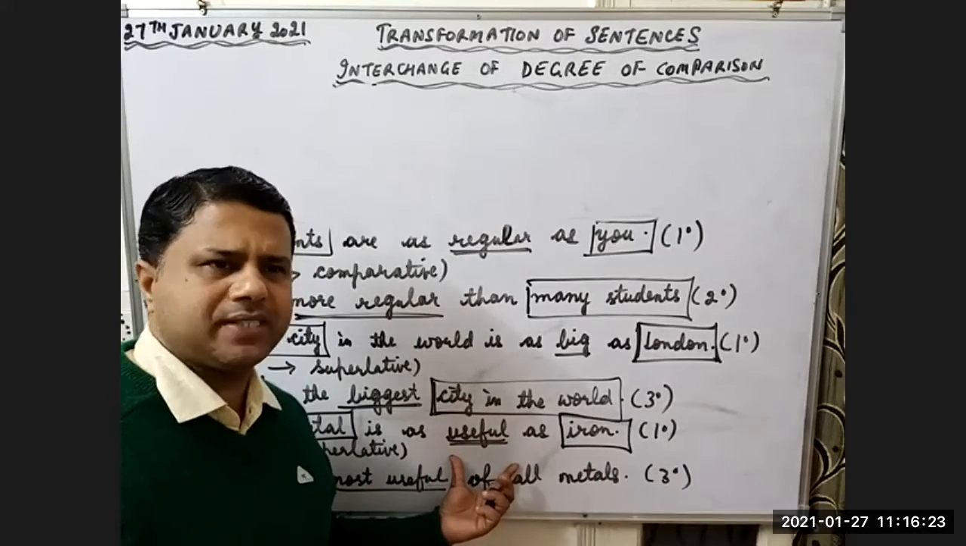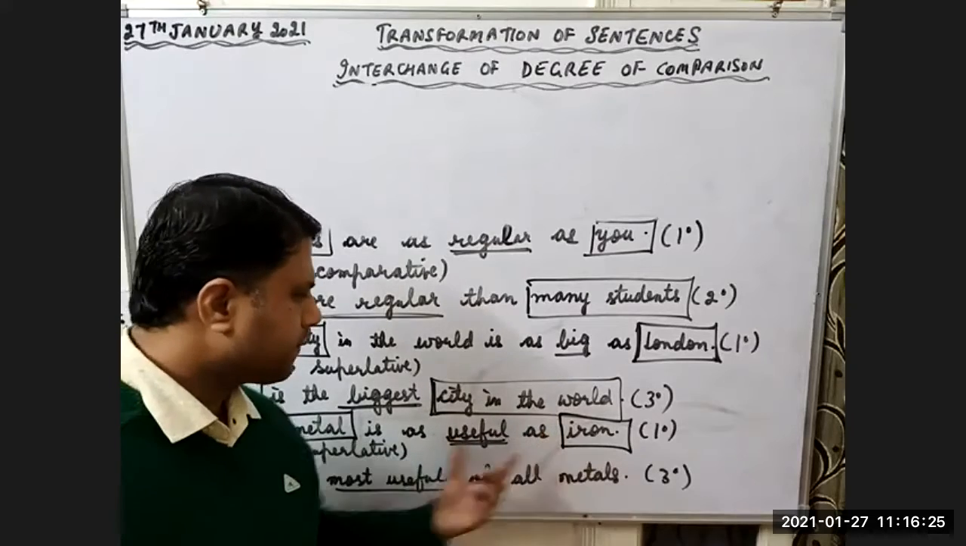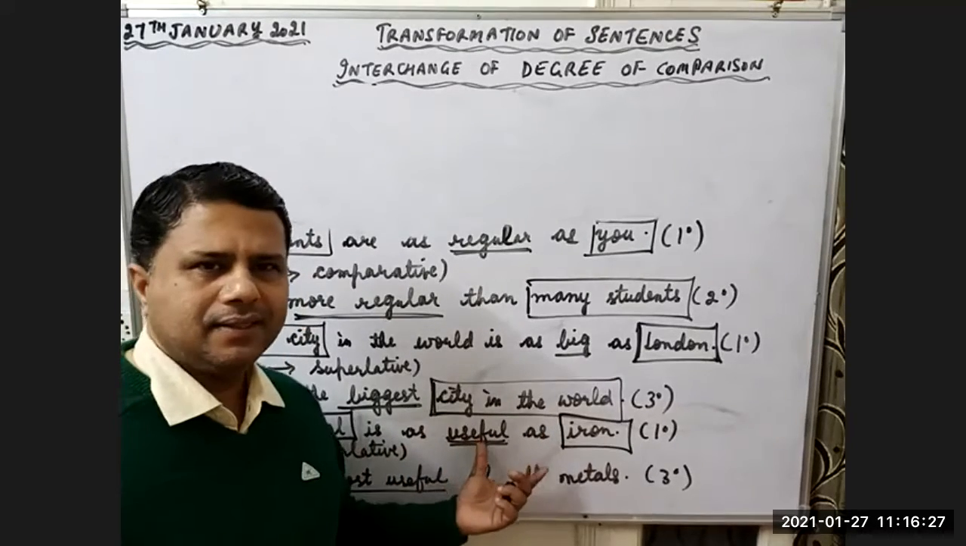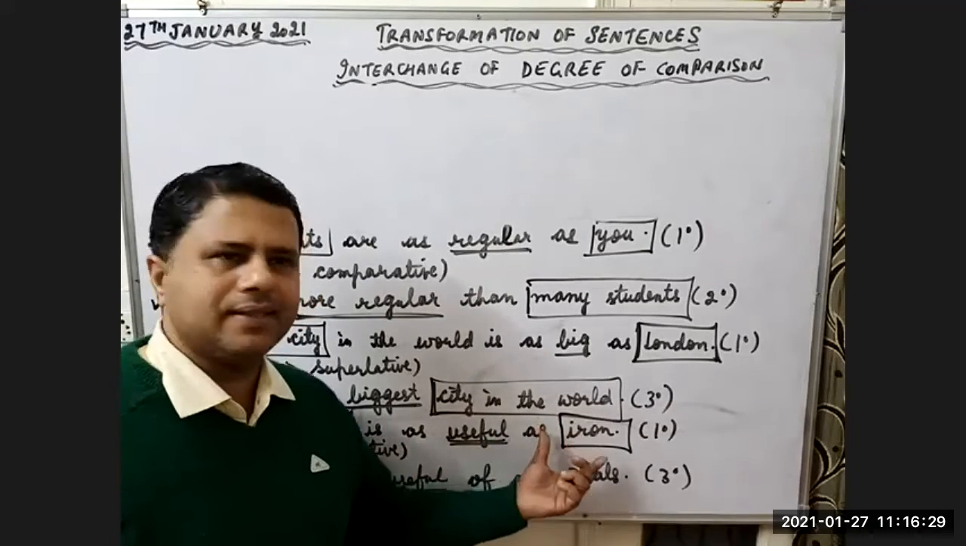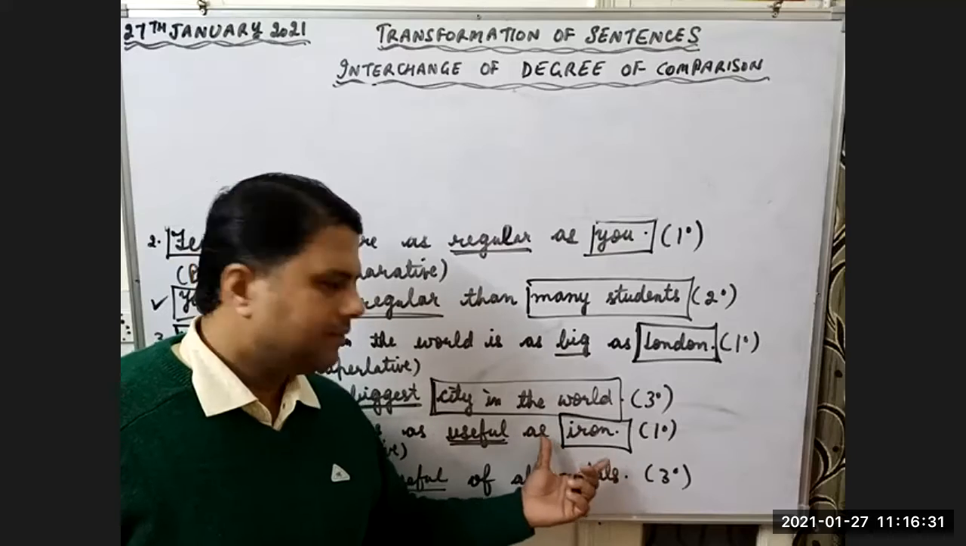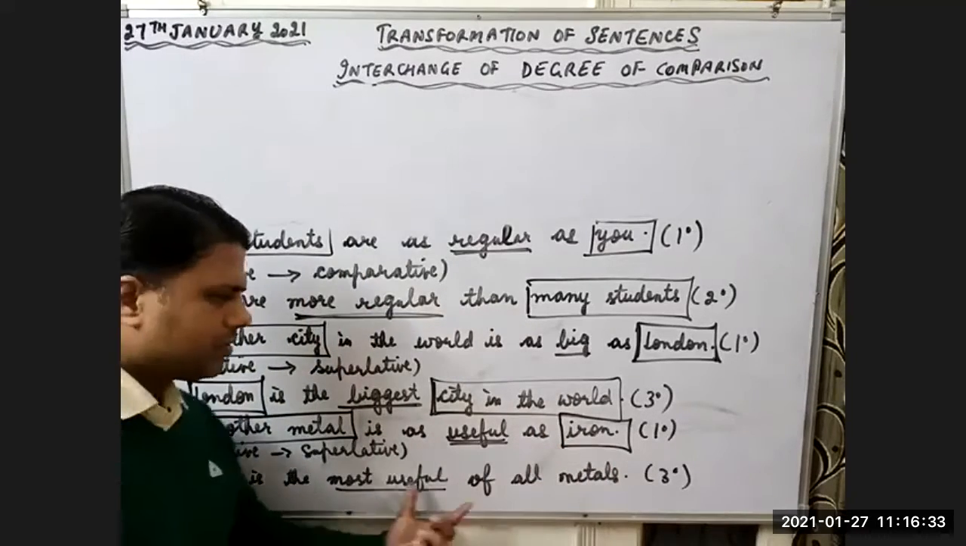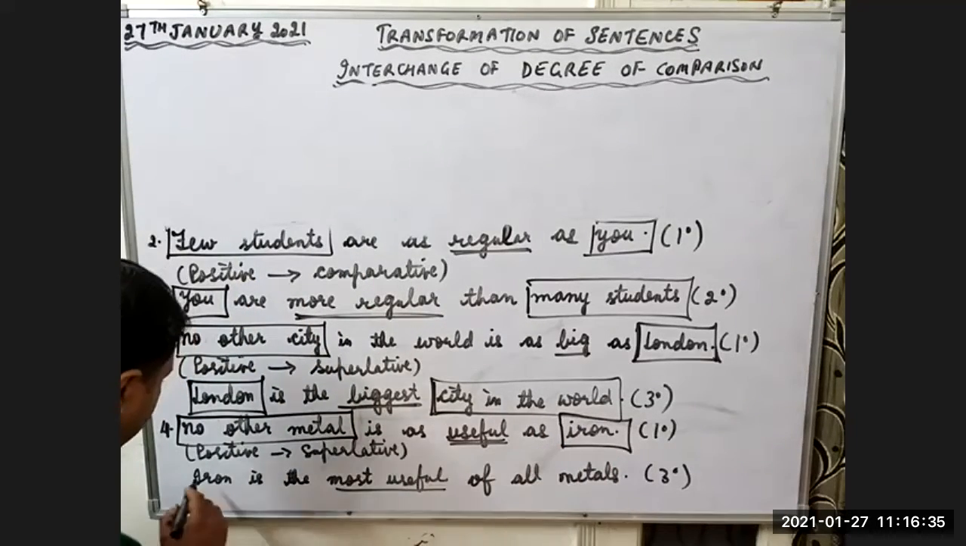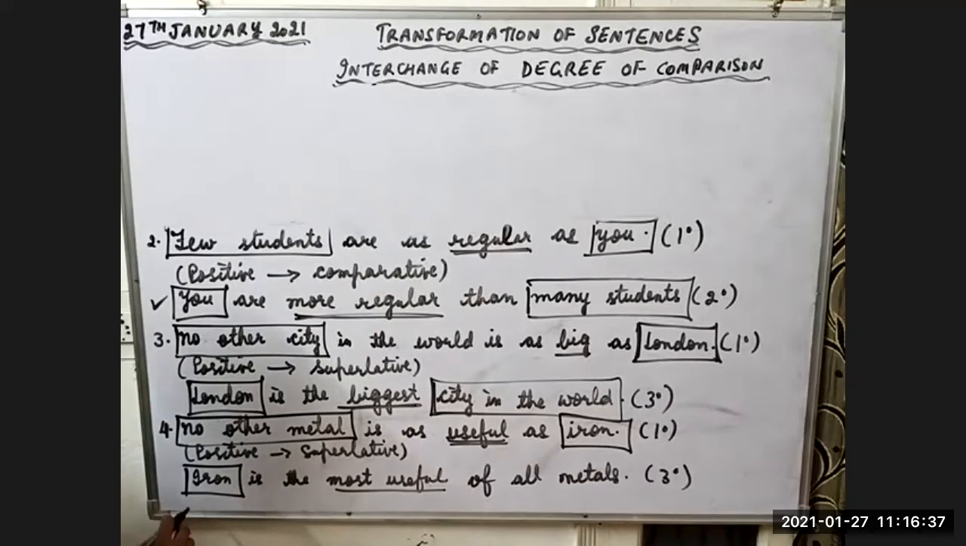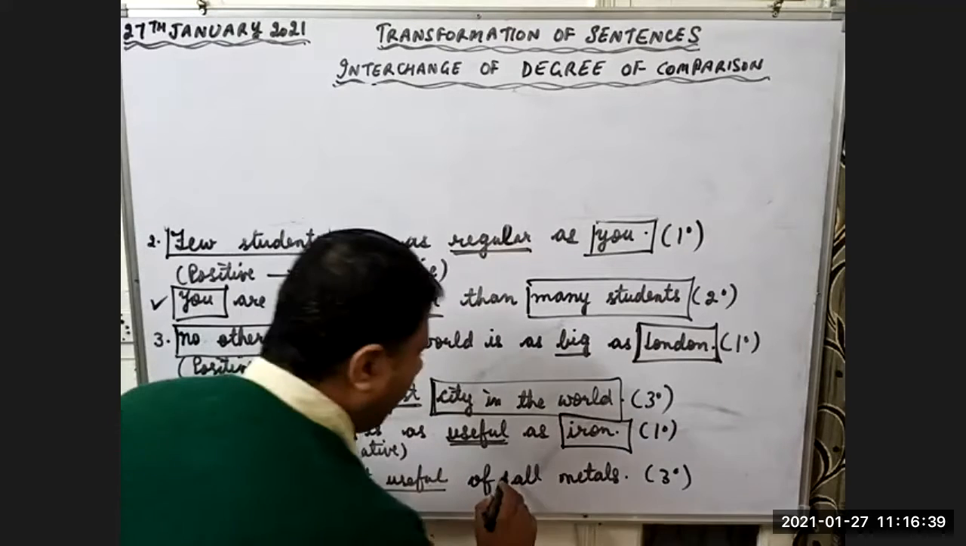Useful is first degree. It means if no other metal is as useful as iron, it means iron is the most useful of all metals. Look here, children, I am comparing iron with all metals.